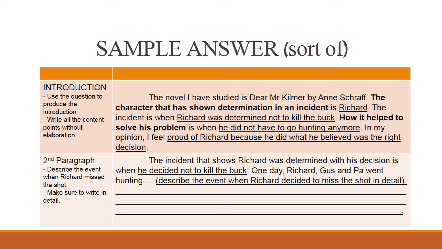Next, we look at the second paragraph. As I have mentioned earlier, the paragraphs after the introduction is where you write the elaboration and the explanation for the main points that you have written in the introduction. So for this exercise, the second paragraph is where you describe the event when Richard missed the shot.